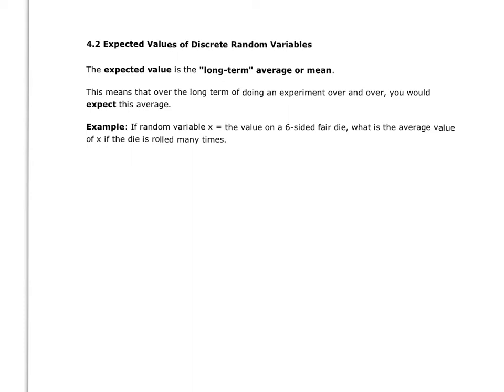Okay, in this next section, we're looking at something called the expected values of discrete random variables. And we're also looking at variance and standard deviation. Okay, so expected value is the long-term average or mean. All right, so when we hear expected value, we're just finding an average.